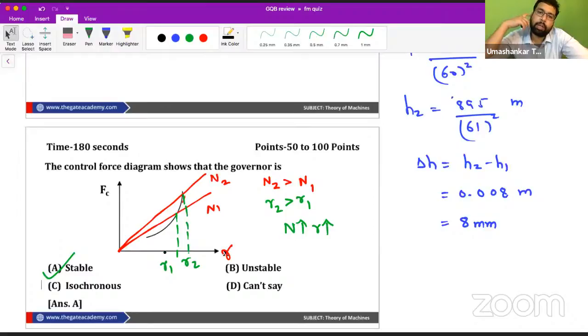So how do we check from the controlling force diagram? We simply draw two speed lines and check whether with the increase of the speed the radius is increasing. So if it is increasing, it is a stable governor, and if otherwise it happens, it is an unstable governor, and if the radius is not changing, it is an isochronous governor. So this is a stable governor. Is it fine to everyone or not? Please answer me, beta.